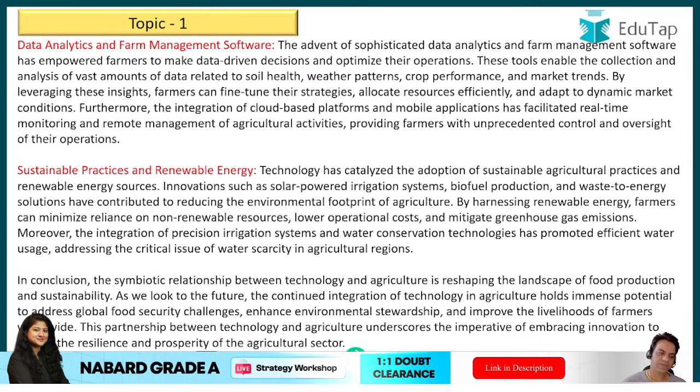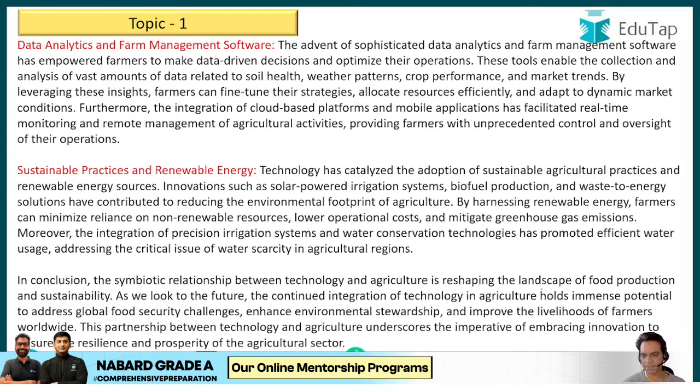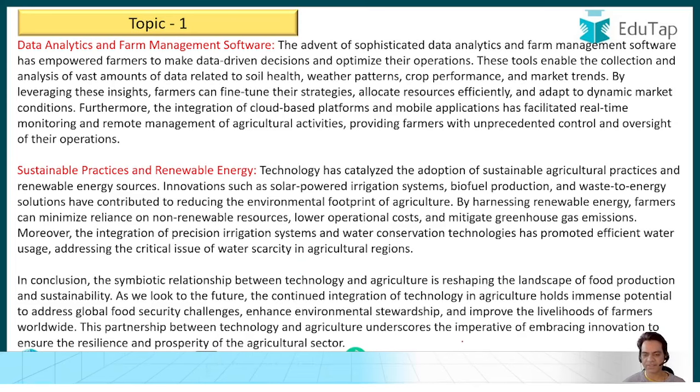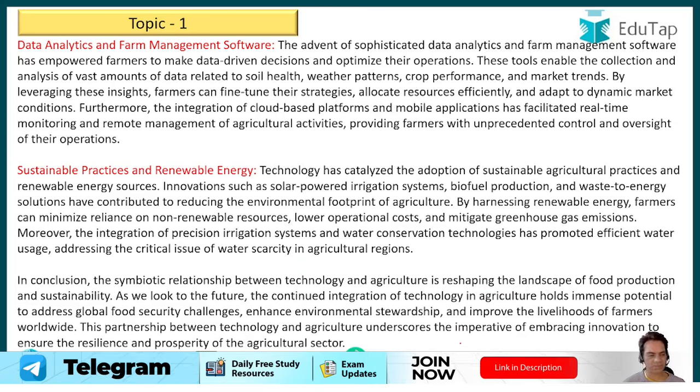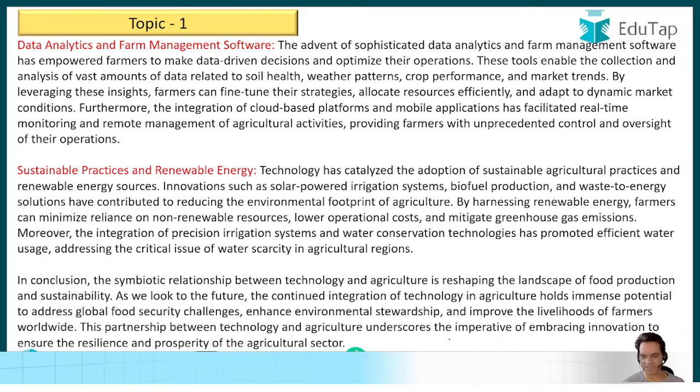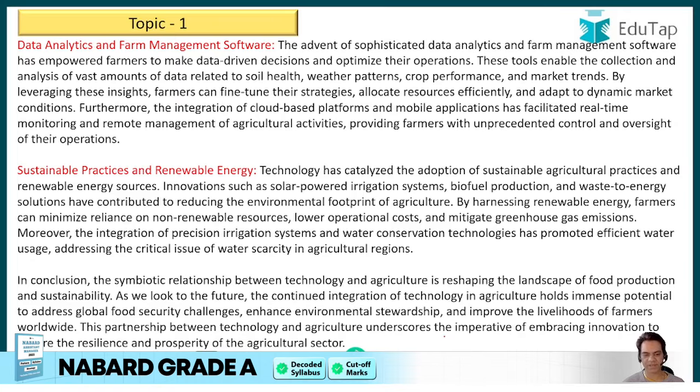And then last, you could have written in conclusion, the symbiotic relationship between technology and agriculture is reshaping the landscape of food production and sustainability. As we look to the future, the continued integration of technology and agriculture holds immense potential to address global food security challenges, enhance environmental stewardship, and improve the livelihood of farmers worldwide. This partnership between technology and agriculture underscores the imperative of embracing innovation to ensure the resilience and prosperity of the agriculture sector. So this would be a good essay for this topic.